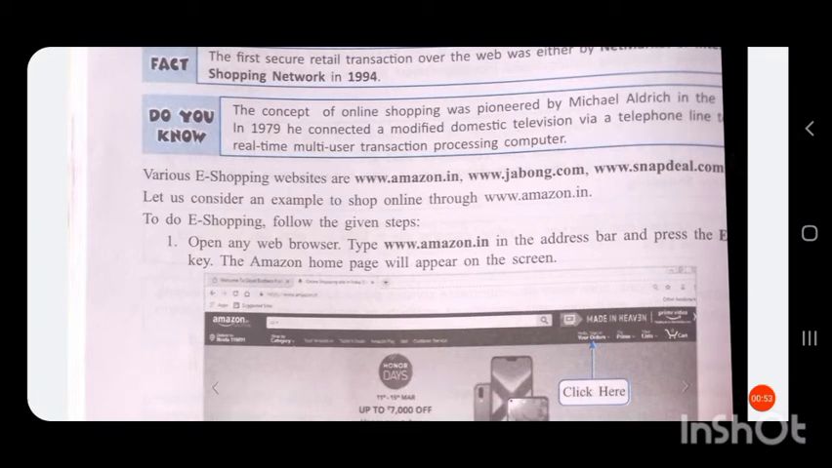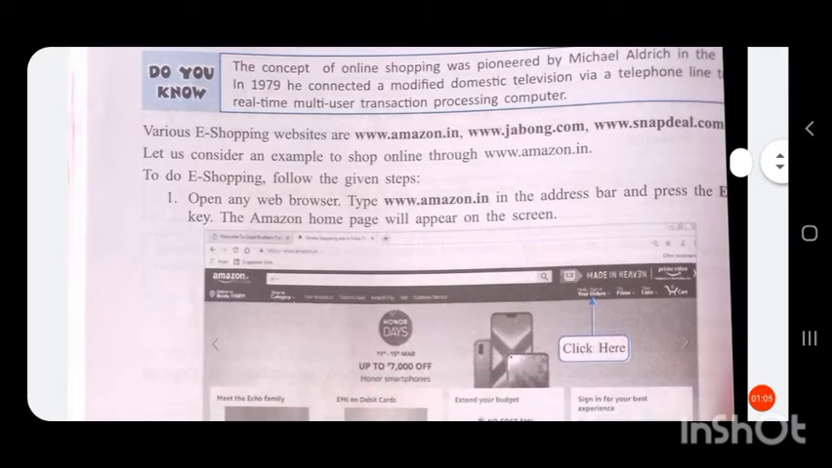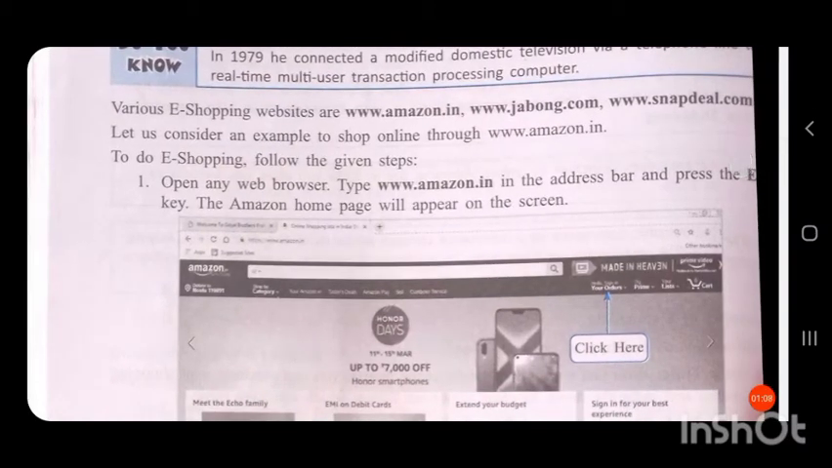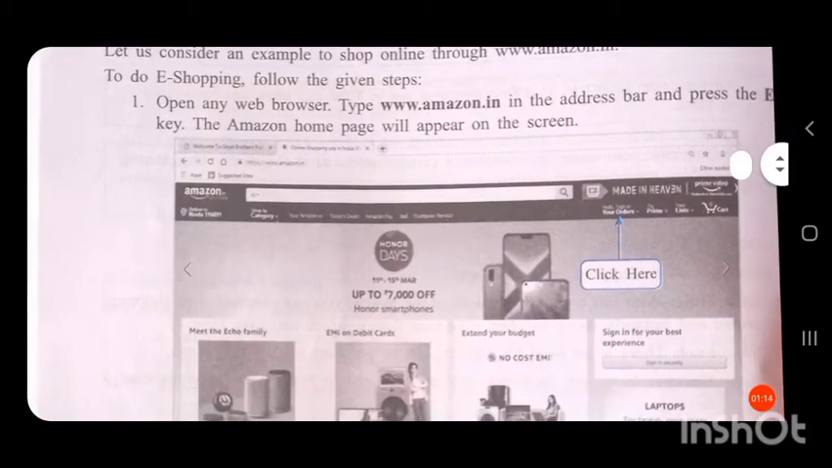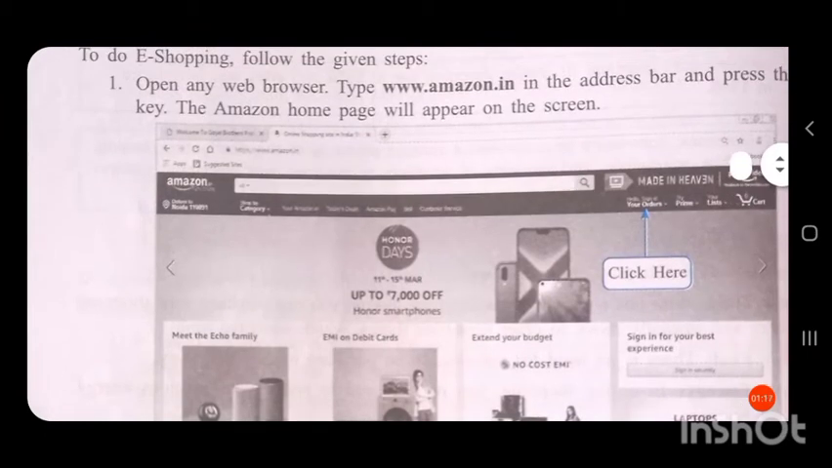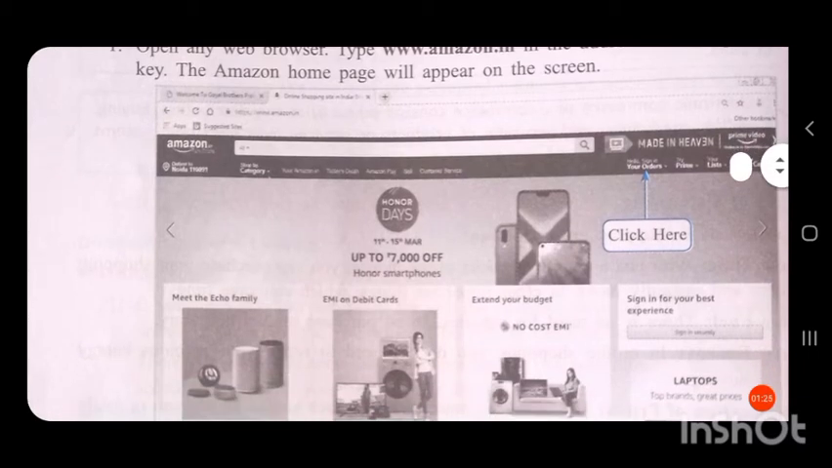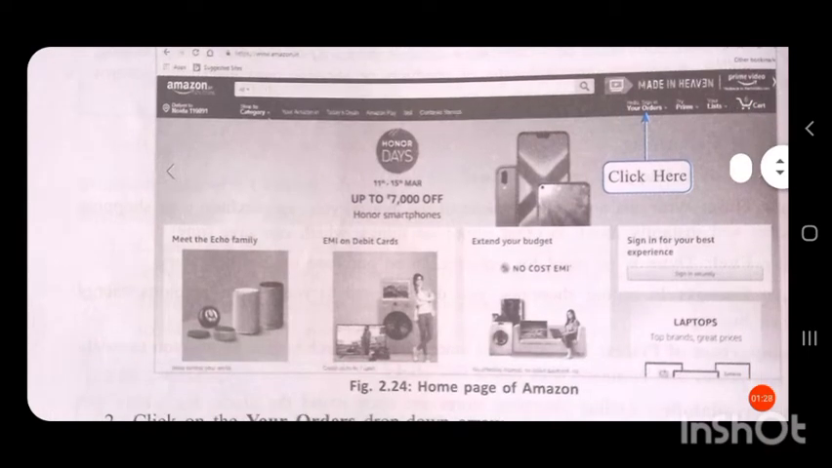So, different e-shopping websites are Amazon, Jabong, Snapdeal. Let us see how we can do e-shopping through the Amazon website. First, you open any web browser, then type the web address, that is www.amazon.in, in the address bar and press the enter key. Then the home page of Amazon will appear. In this way, the first page or the home page of the Amazon website will appear.